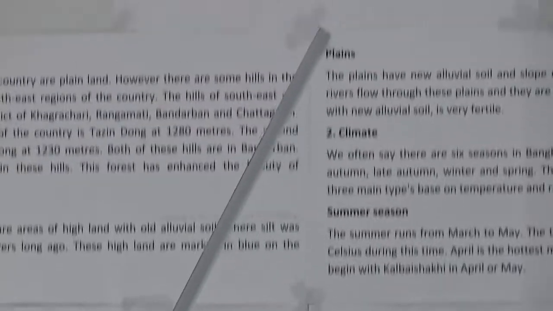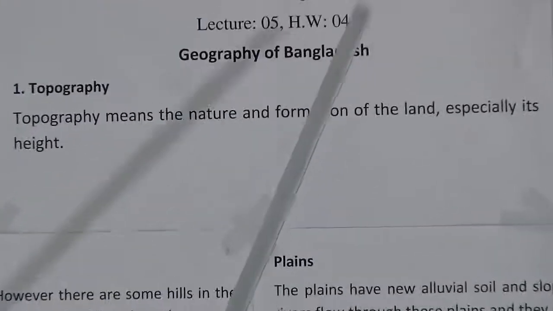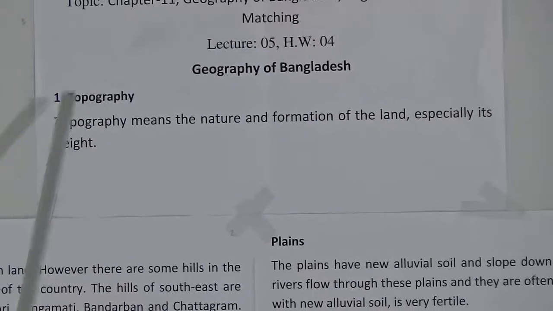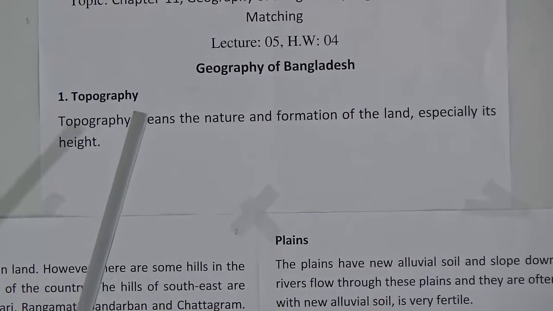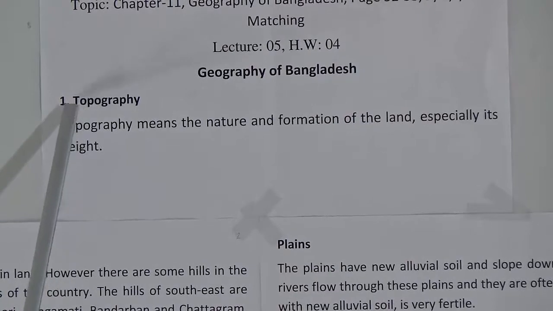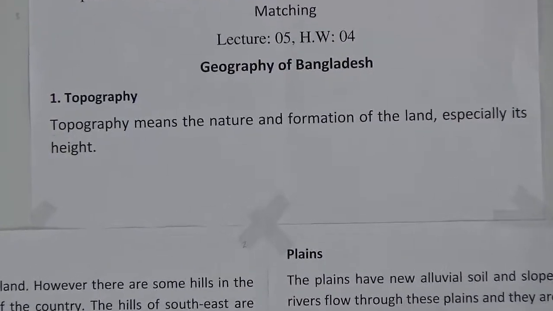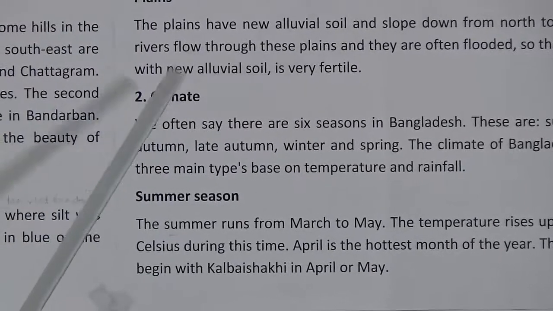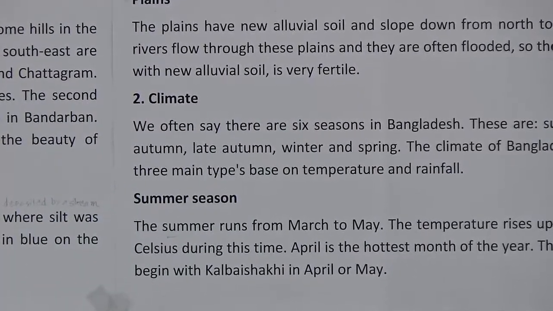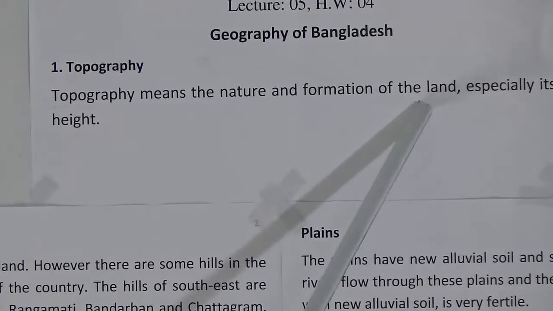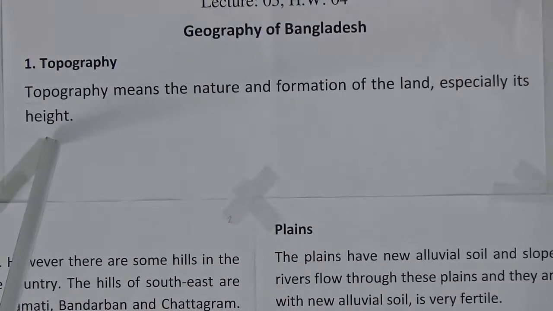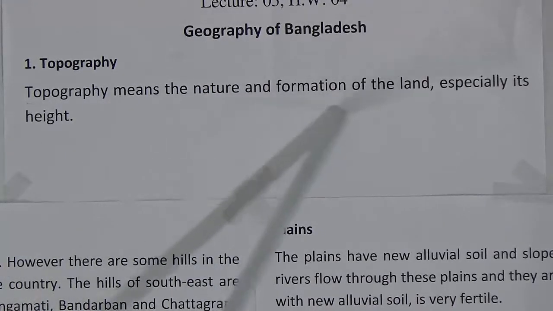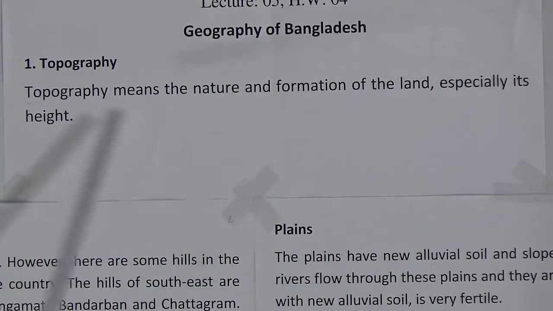I have told you that this chapter, Geography of Bangladesh, has 4 parts. Today we will read only 2 parts. One is topography, another one is climate. So, we will start reading with the topography. Topography means the nature and formation of the land, especially its height.